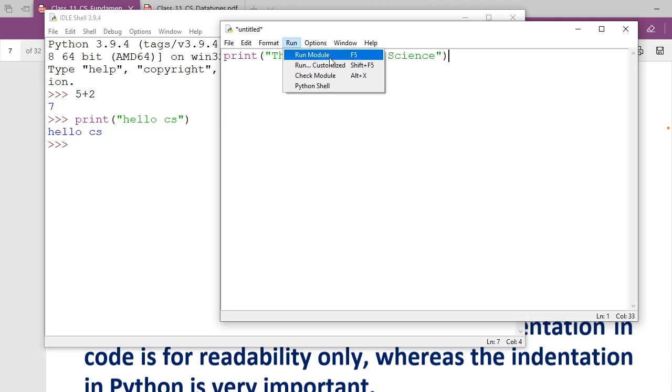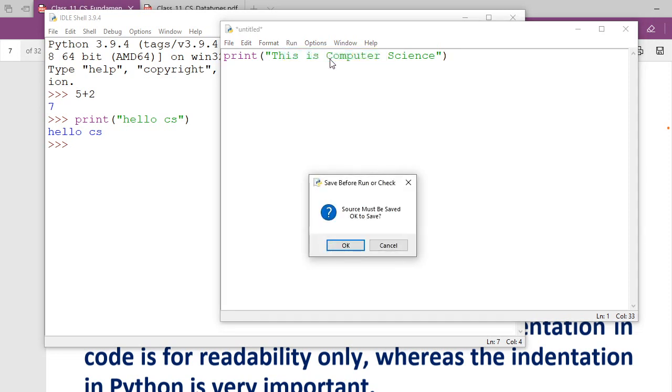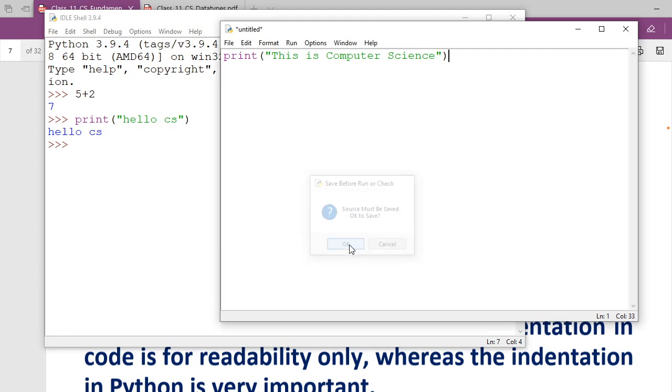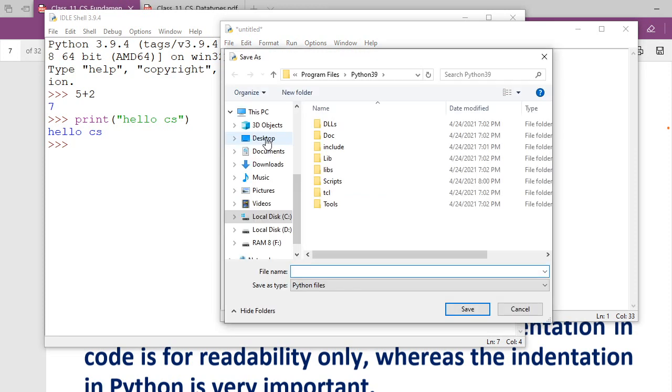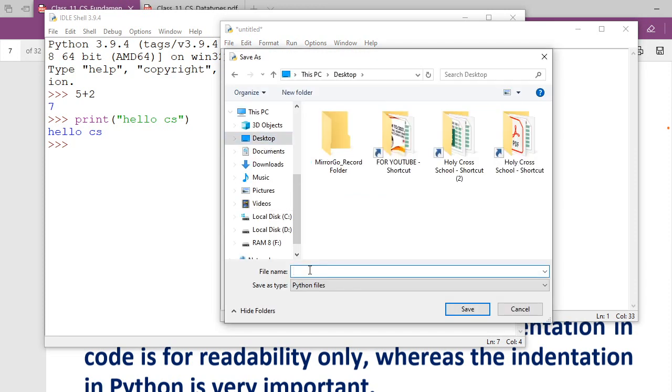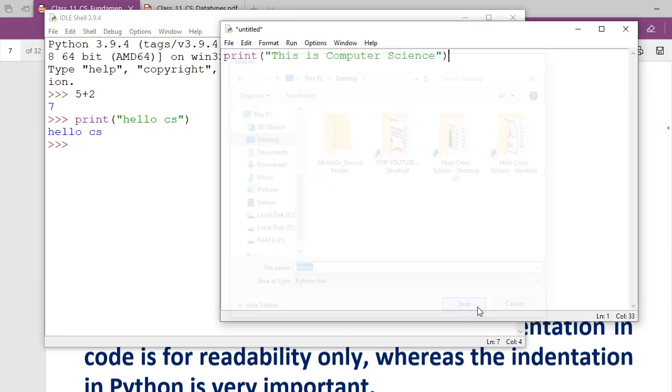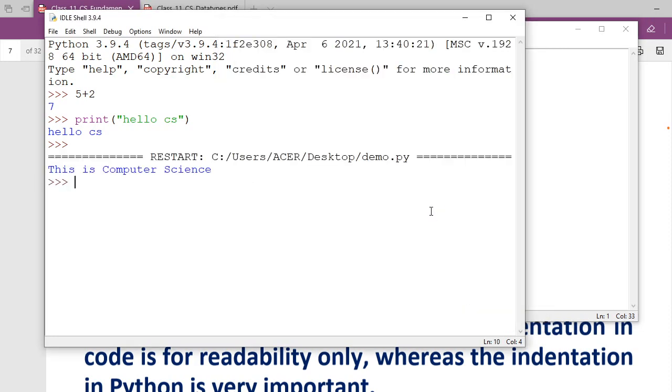I am not saving yet. Run the module here with the F5 key. In order to run the program directly, you press the F5 key. I am going to run the module. It is asking me that the source must be saved. Are you getting a file? Save before run or check. So you have to save it first before running. I am going to press OK and save on my desktop. I am writing the file name here, demo. This is a demo program. So I am going to save it.